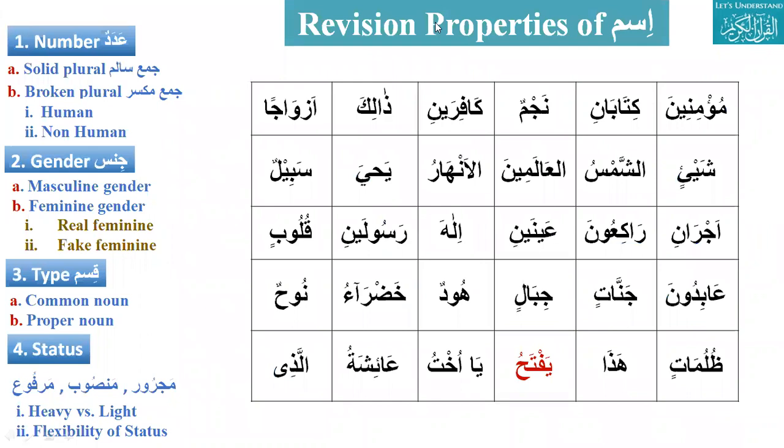Ja'far, assalamu alaikum. Walaikum assalam. Ja'far, how many properties of ism? Four. Name them. Number, gender, type, and status. How many types? One property is type. How many? Two. Name them. Common noun and proper noun.